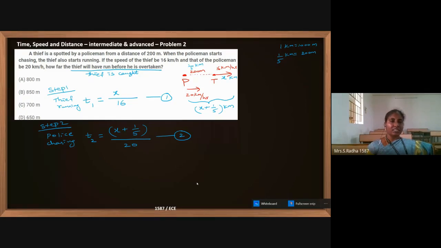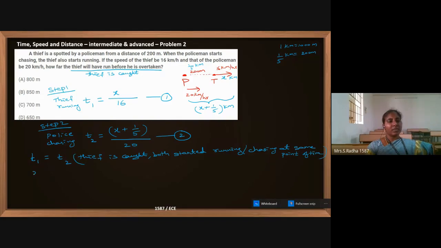Both of them are running for the same time. Only then can the thief be caught. They started running at the same time from the starting point, and they are running for the same amount of time, so that the policeman finally caught the thief. So time 1 equals time 2, because the thief is caught, and both started running or chasing at the same point of time as per the sentence. So the amount of time they are running is the same.